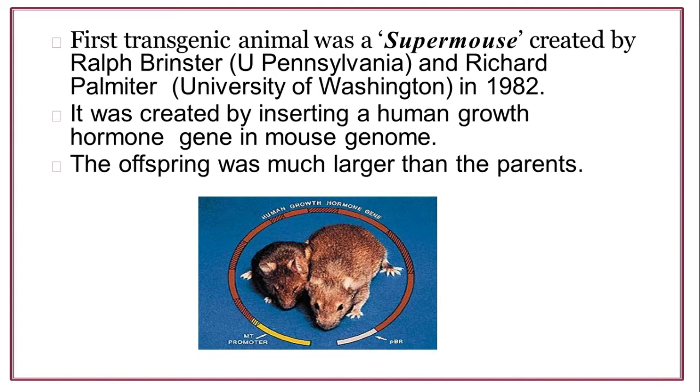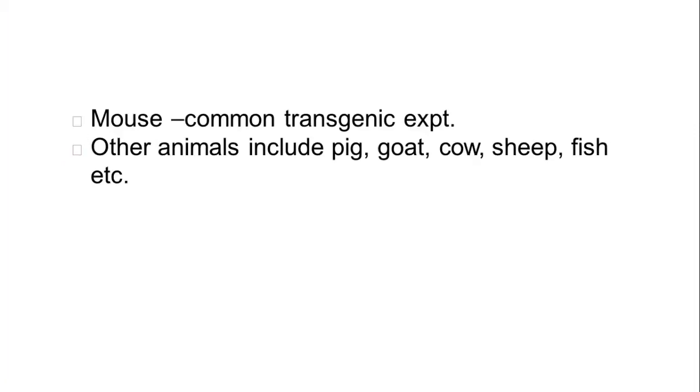This is the offspring, and this is the parent, and you can compare the sizes of the two. The offspring is much larger than the parent. The mouse is the common target where transgenic experiments are conducted. Other animals include pig, goat, cow, sheep, fish, etc.